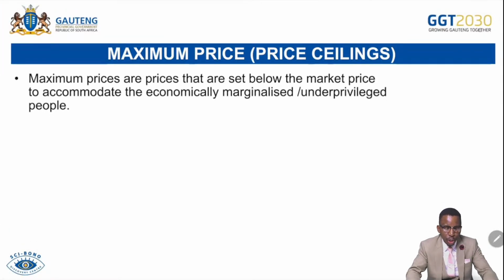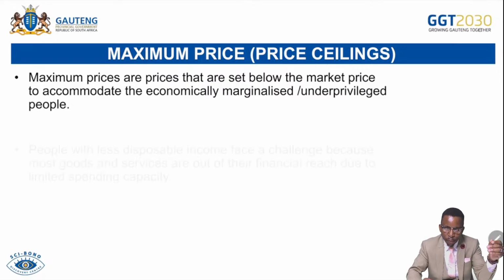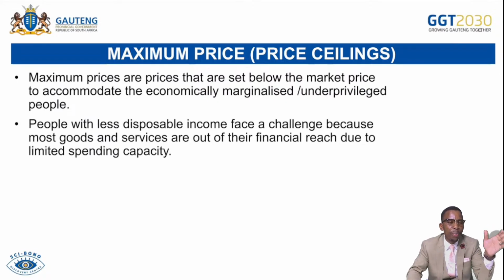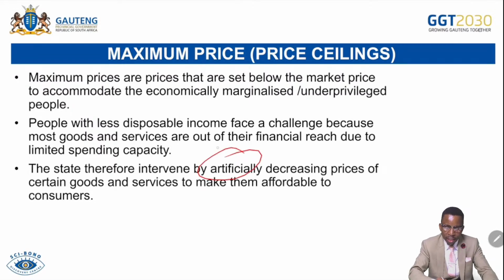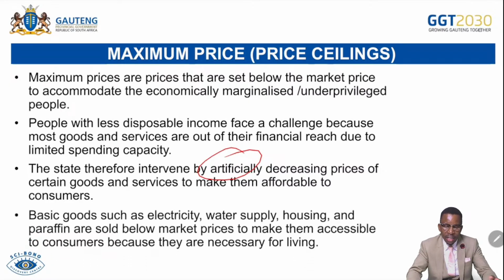Maximum prices. Those are prices set by the government below equilibrium so that people can afford those goods and services, as some people are marginalized. People with less disposable income face a challenge because most goods and services are out of their financial reach due to limited spending and expensive goods. The state therefore intervenes to artificially decrease prices of certain goods and services to make them affordable to consumers by legislating price ceilings or maximum prices.